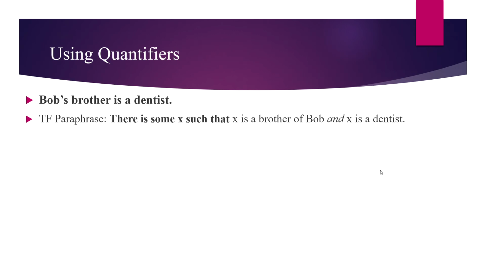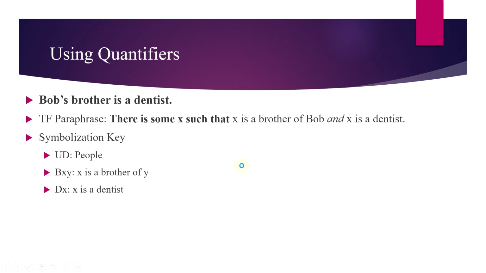Here's the truth functional paraphrase. There is some x such that x is a brother of Bob and x is a dentist. To symbolize the sentence, again, we need a symbolization key. Our universe of discourse is people. Bxy, a two-place predicate for x is the brother of y. Dx, the predicate for x is a dentist. And then because we do have a proper name in this sentence, we need an individual constant, which is b for Bob.